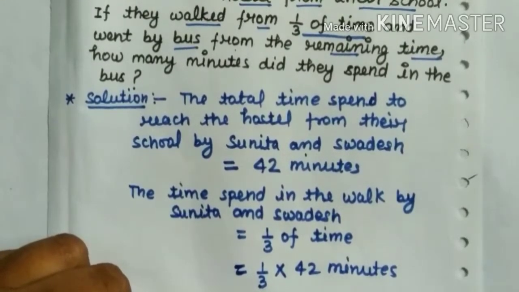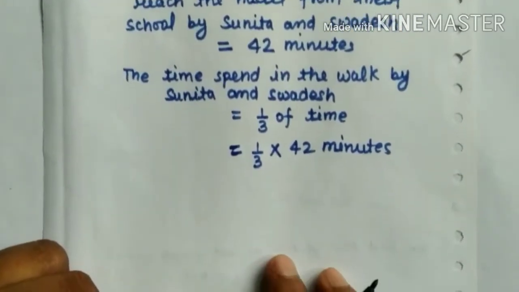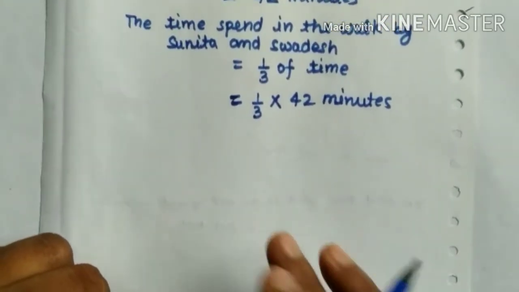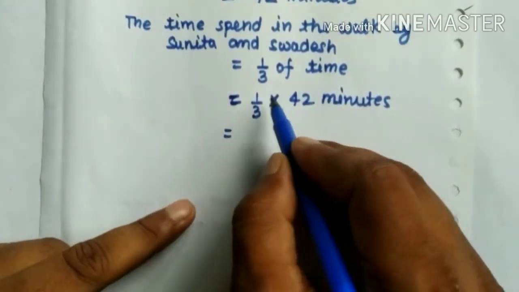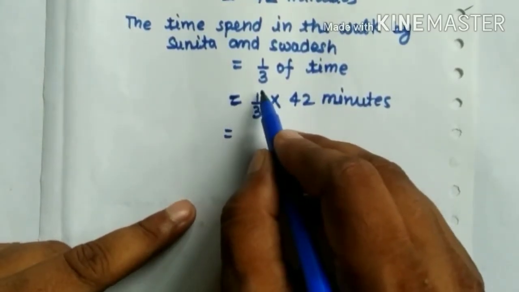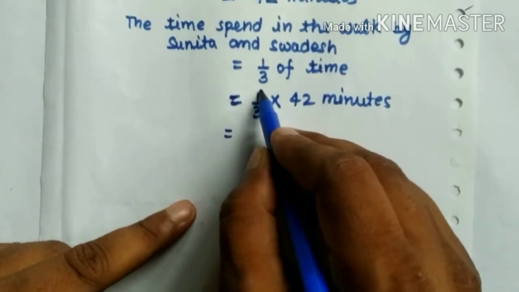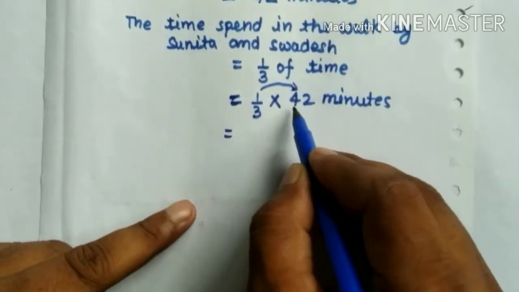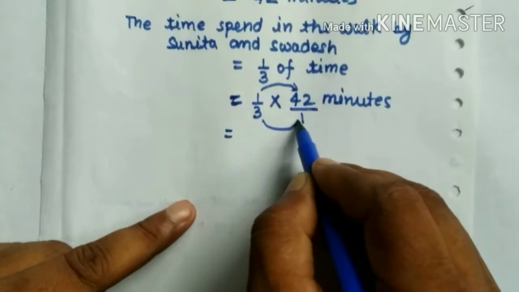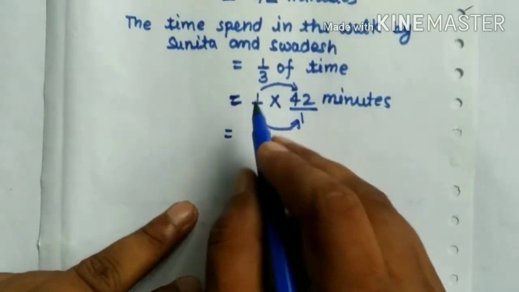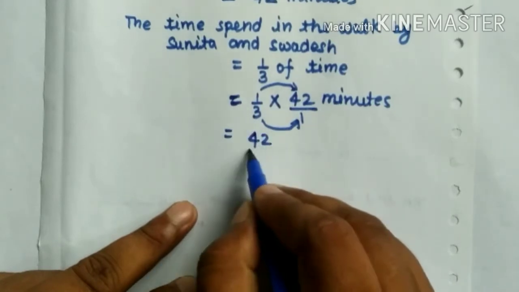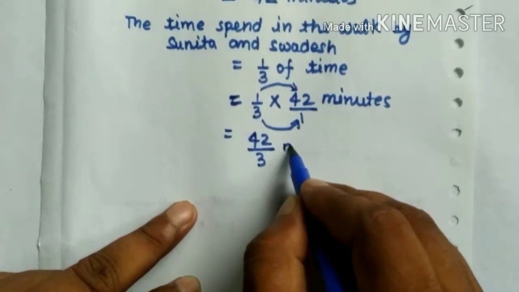How can we solve this? Look at this carefully. We know that in the multiply process we multiply numerator by numerator and denominator by denominator. Then we get 42 over 3 minutes.